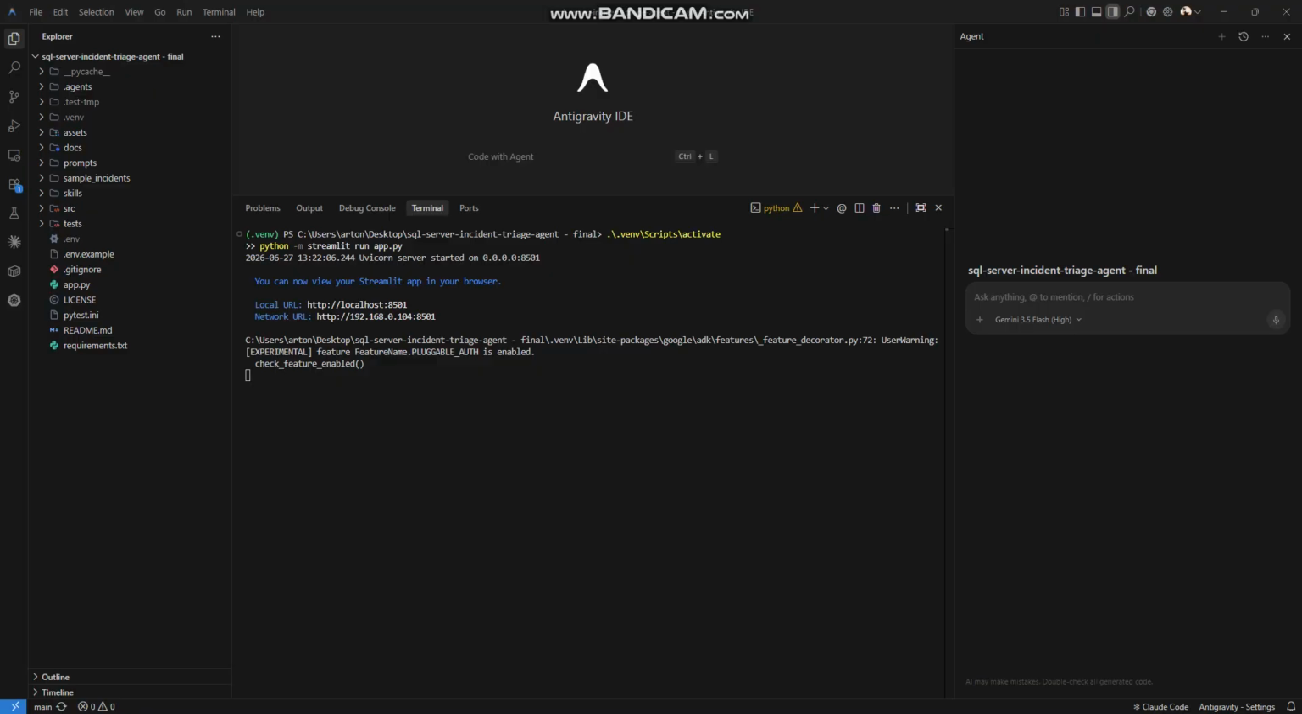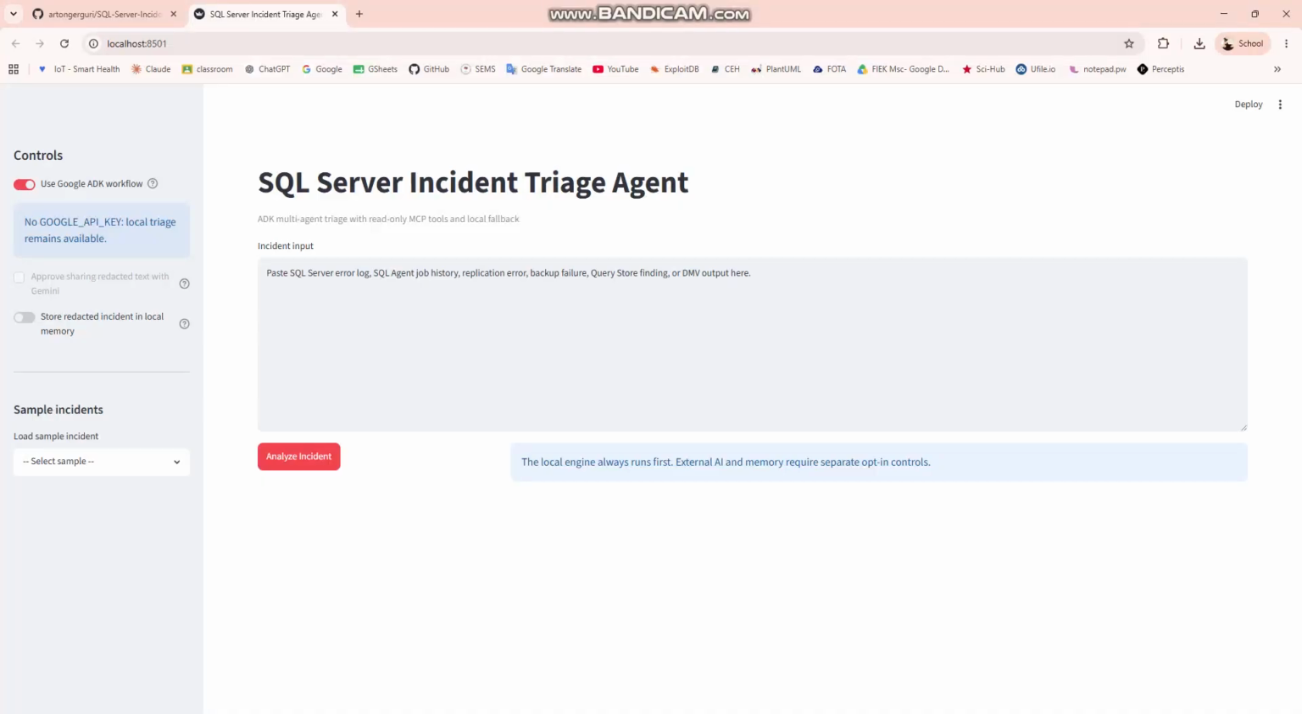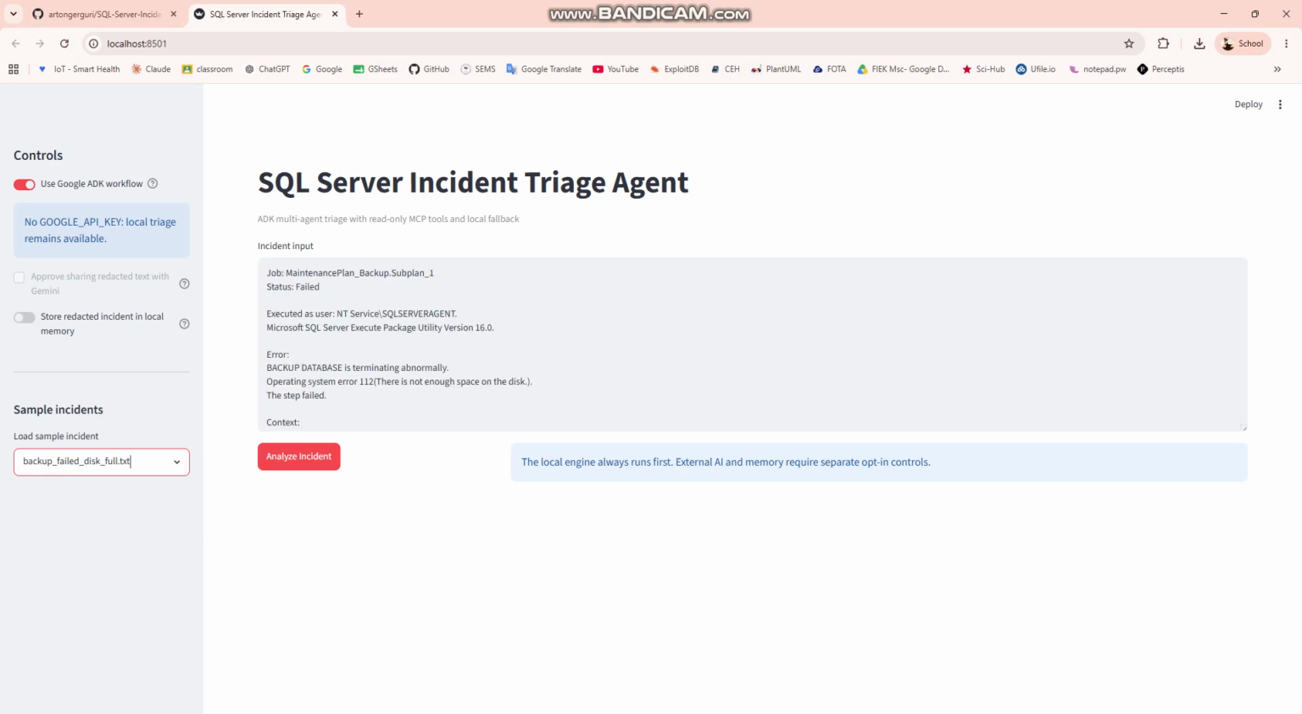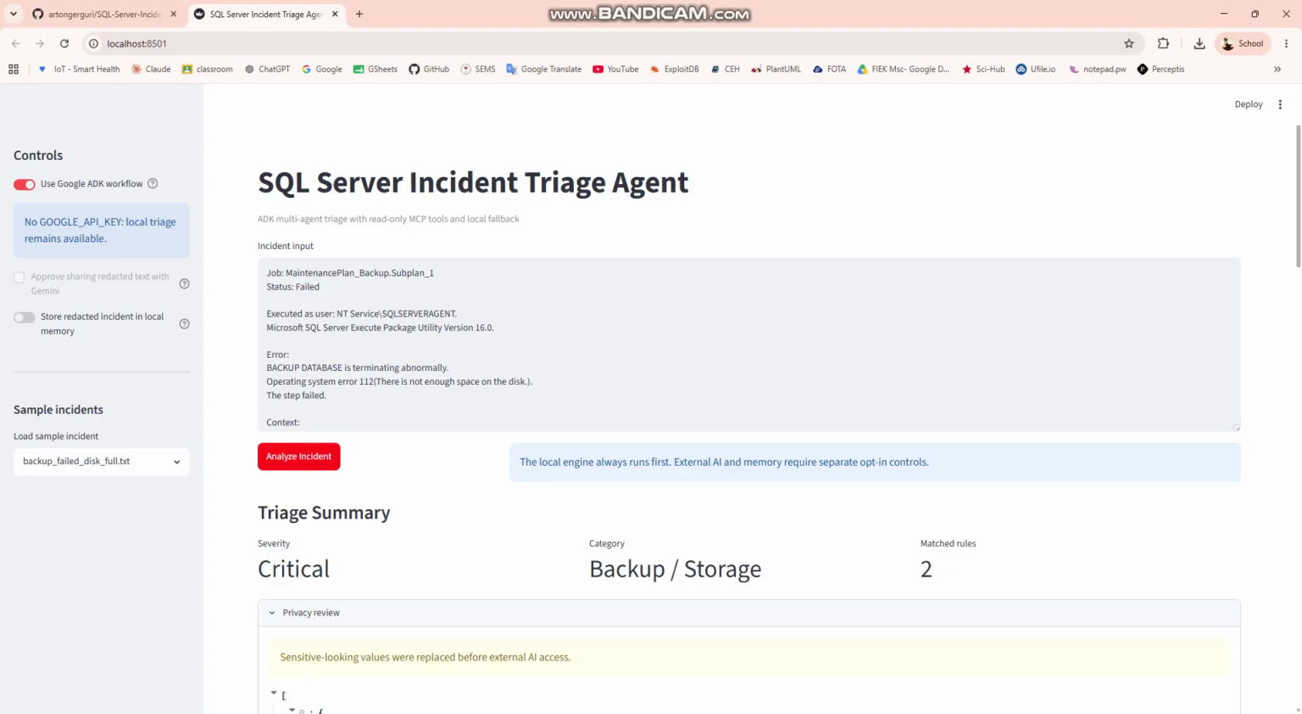So, after running the application, a new window opens in your browser. For the first demo, I am using a sample incident that simulates a SQL Agent job that failed to back up. In real usage, this text would usually be copied from the SQL Agent history or the SQL Server error log. After this, we click Analyze.